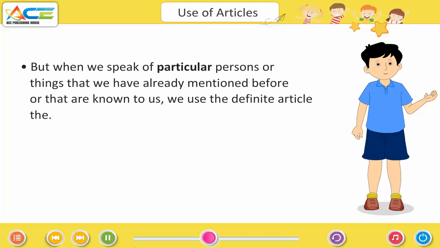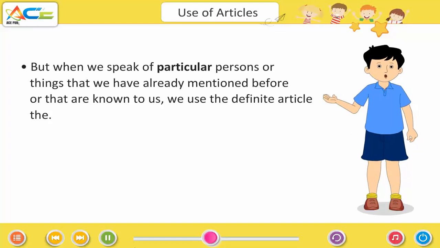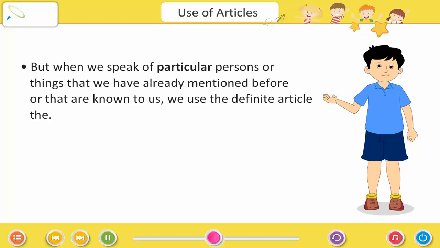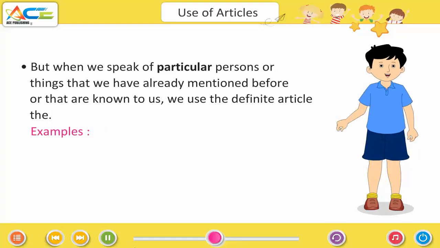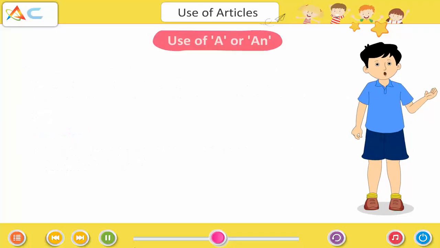But when we speak of particular persons or things that we have already mentioned before or that are known to us, we use the definite article the. Example, the children of this area do not like the fruits sold in the market.